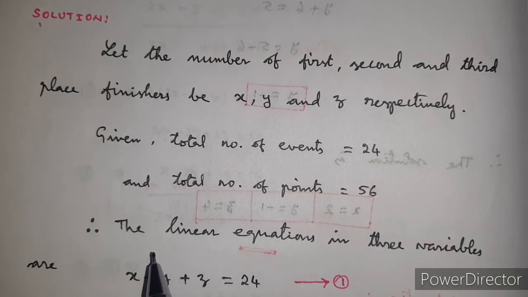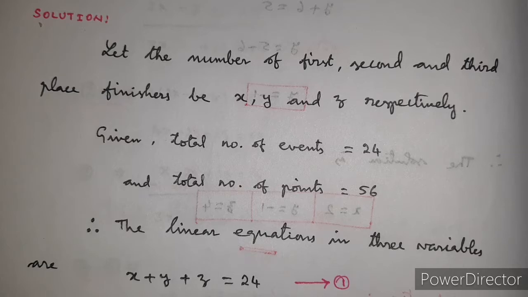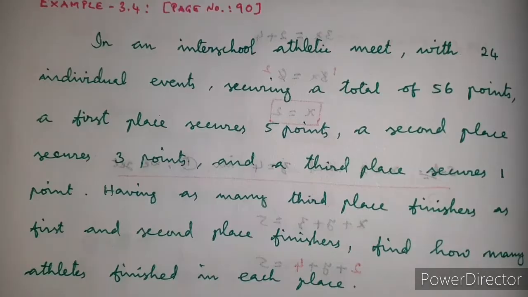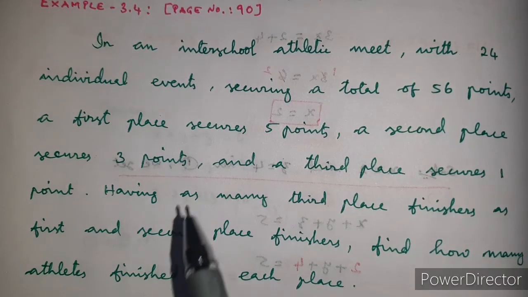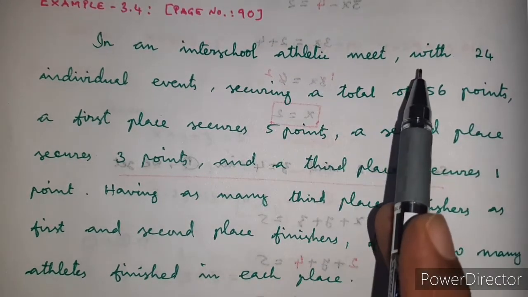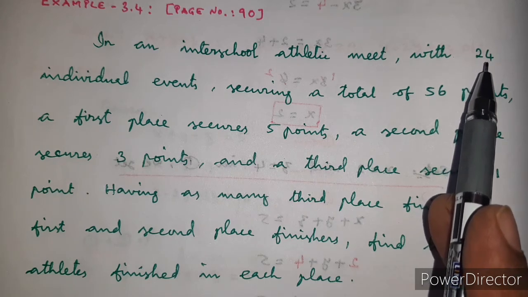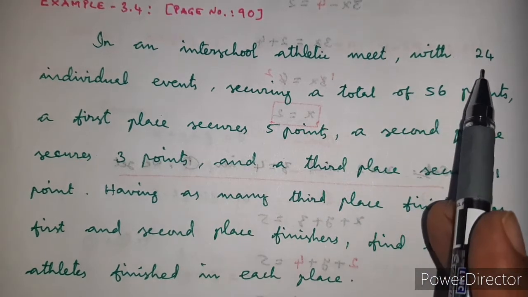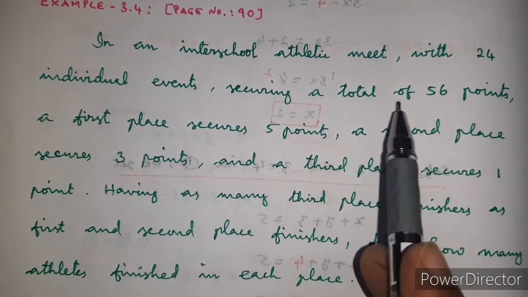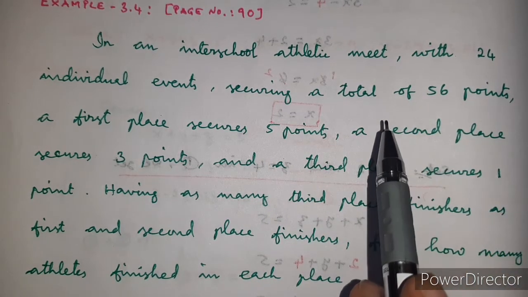Now we can form the linear equations in 3 variables according to the given question. Now we go through the question once again. What is given? The total number of individual events is 24, and the total number of points is 56.